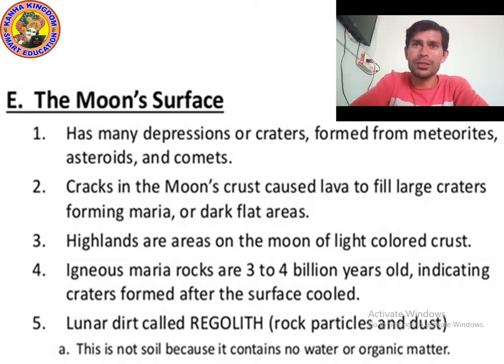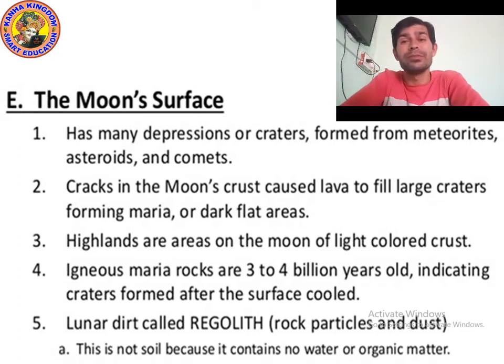actually igneous rock. You might have studied about the igneous maria rock. Igneous maria rocks were formed 3 to 4 billion years ago, so they indicate that craters formed on the surface when it cooled.